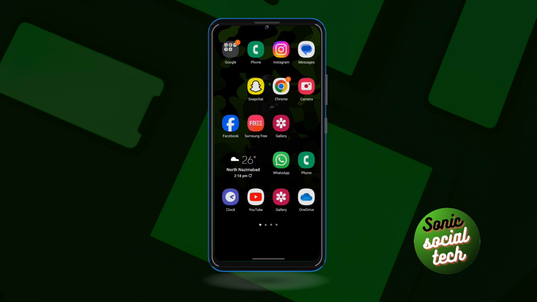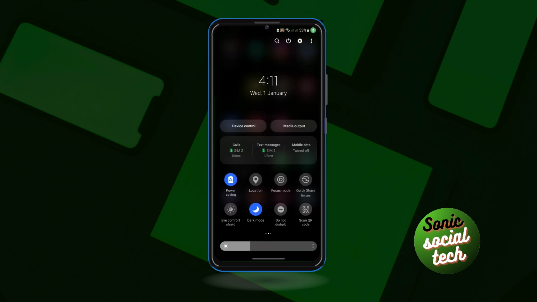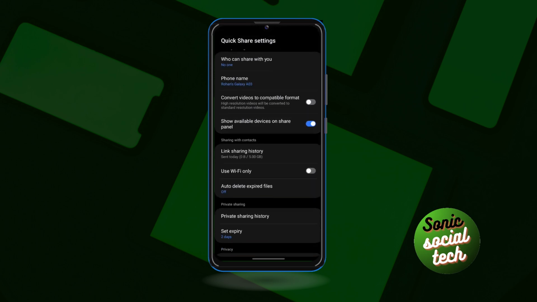Today in this tutorial I'll show you how to fix Samsung Quick Share not working. Just slide the upper menu and find Quick Share. Just continuously tap down Quick Share. Just find who can share with you.